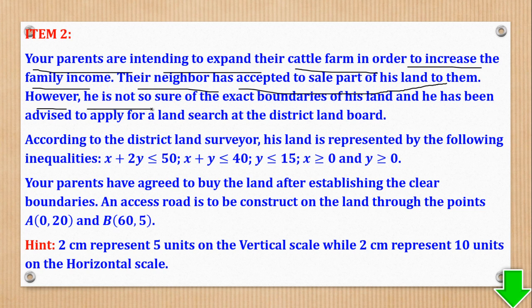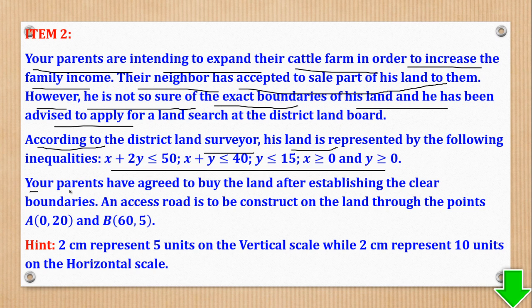However, he is not so sure of the exact boundaries of his land, and he has been advised to apply for a land search at the district land board. According to the district land surveyor, his land is represented by the following inequalities. Your parents have agreed to buy the land after establishing the clear boundaries.